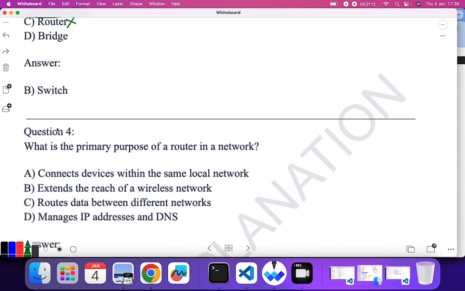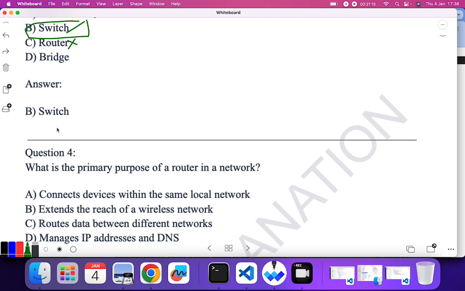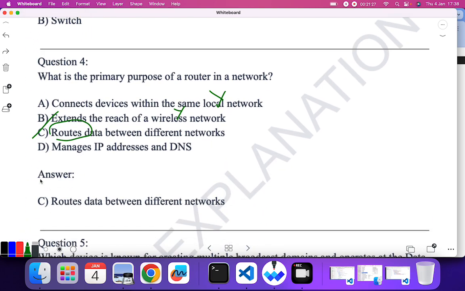What is the primary purpose of a router? Okay, so it connects devices within the same local network. No. It extends the reach of a wireless network. No. It routes the data. Yes, it is going to route the data between different networks. C is the correct answer.